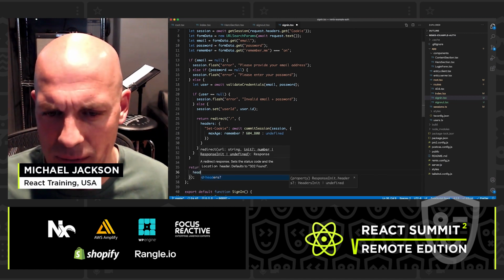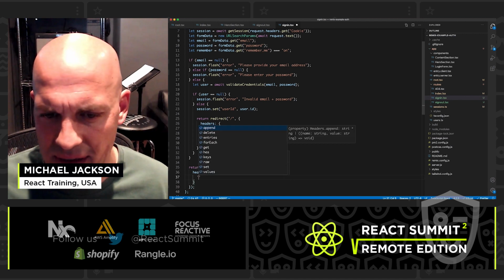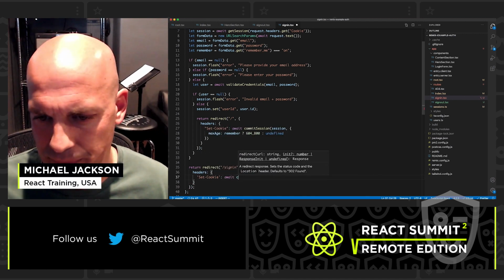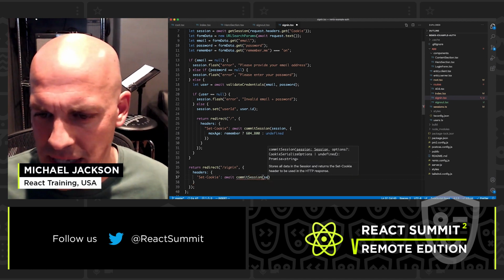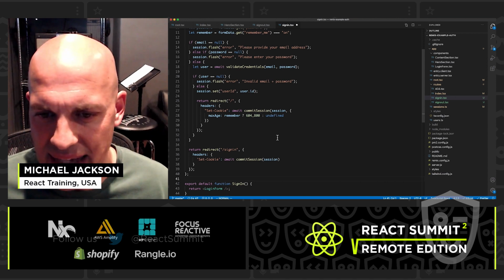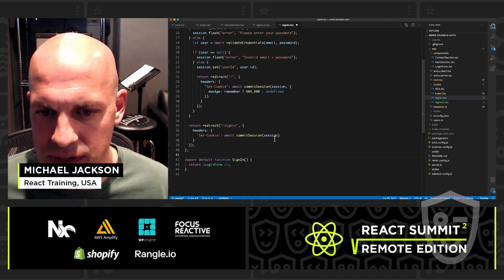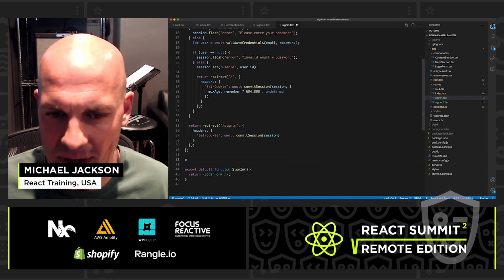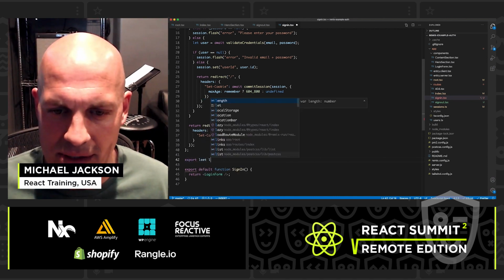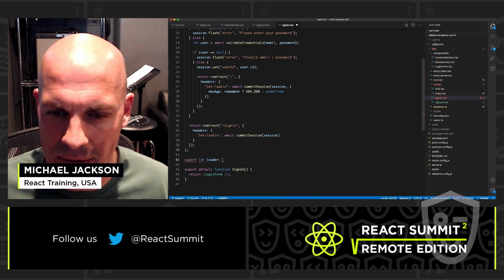So let's go ahead and we'll persist the cookie here, so that these flash messages can make it through. And then on the next get, what we can do is use that loader function that we just saw in the root route, or in the index route. Let's get our loader in here.